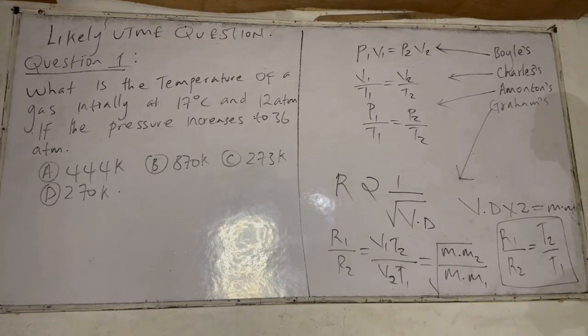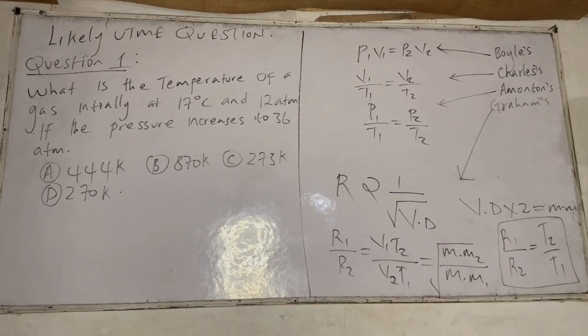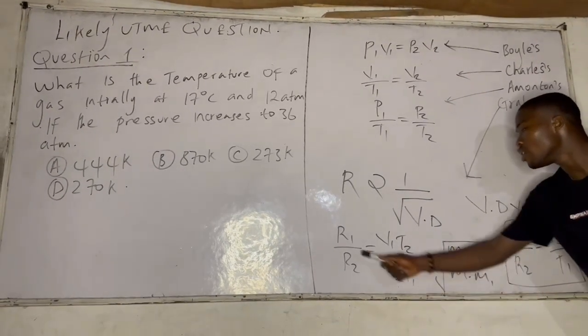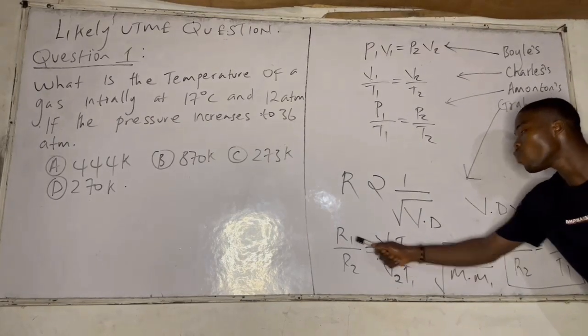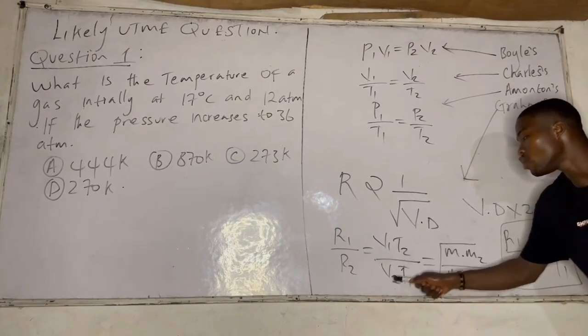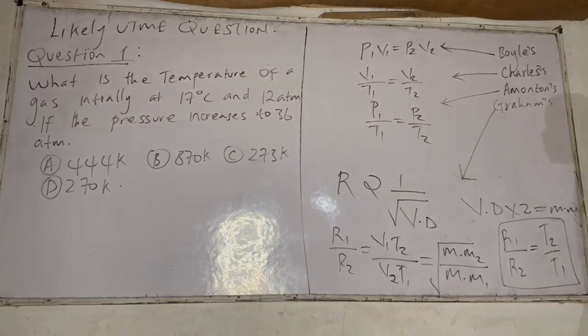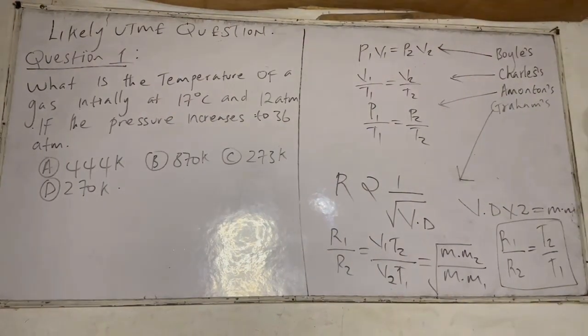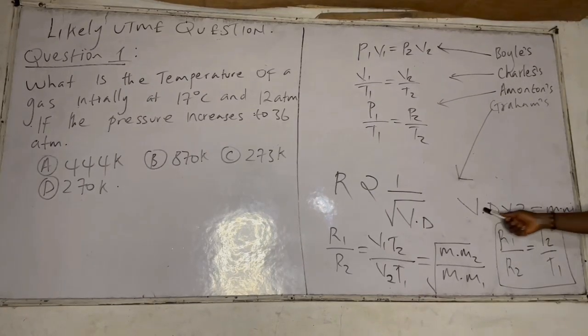What if the question gives you rate and volume? It means the rest are taken as 1 and as constant. So for rate and volume, R1 over R2 equals V1 over V2. The rest are taken as 1. Now the very common ones are rate and time, rate and molecular mass. Yes, you can convert vapor density to molecular mass.